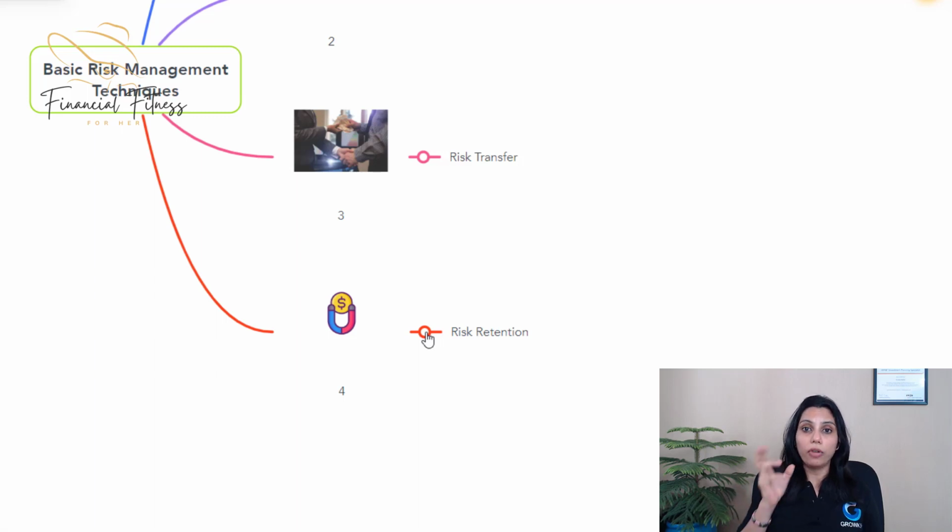Now, risk retention is not always bad. Suppose you are trying to protect an asset which is worth maybe 1 lakh rupees, and the insurance company is charging you a premium of 2 lakh rupees. Then obviously it does not make sense to buy that insurance because it is more than the worth of the asset, right? So in that case, retaining that risk is a much more sensible idea.